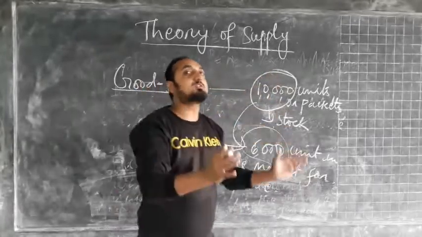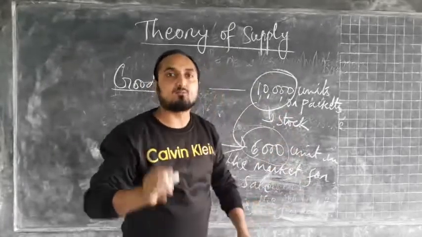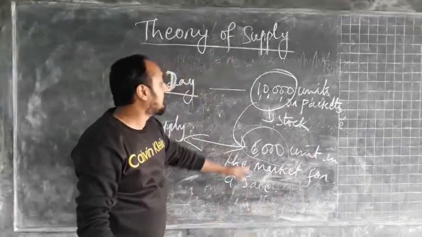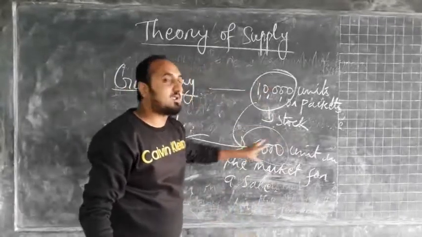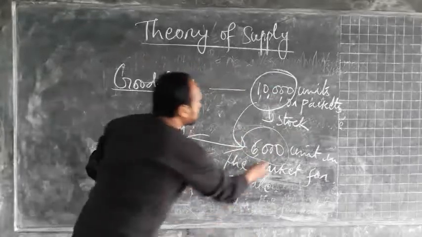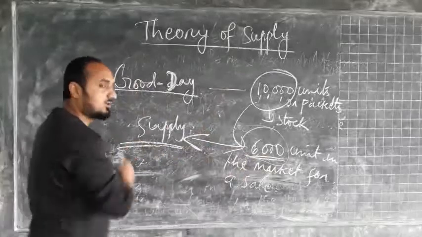Supply means how much part of that stock the producers are bringing to the market for sale. Here we have considered the example of 6,000 out of 10,000. So this 6,000 unit can be considered as the supply of a commodity.